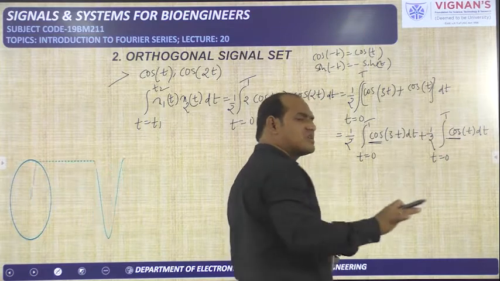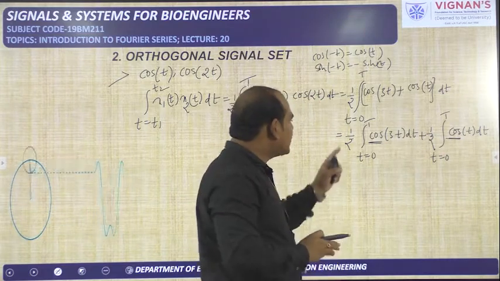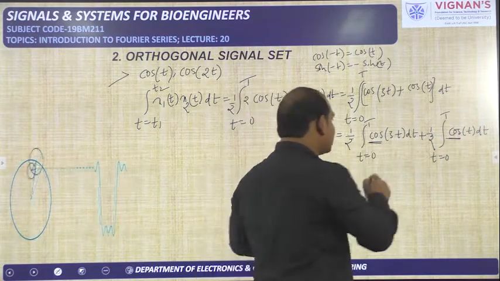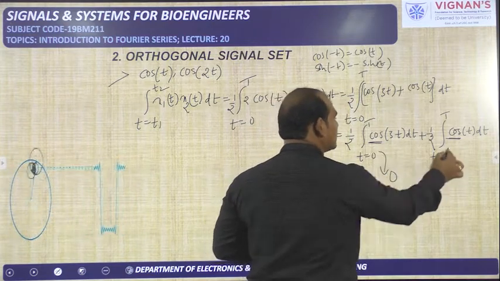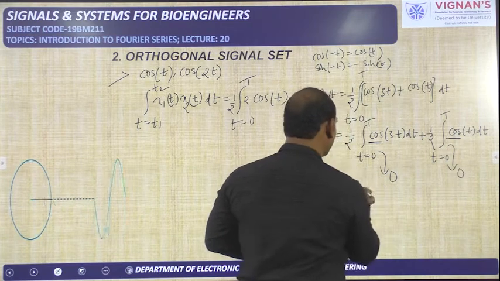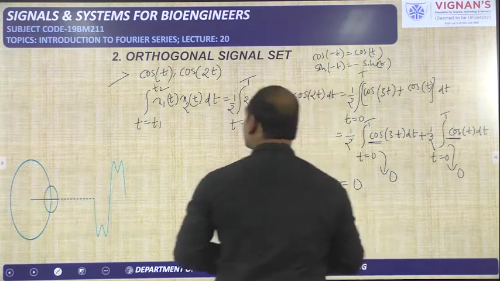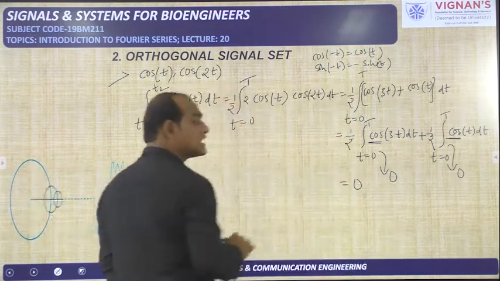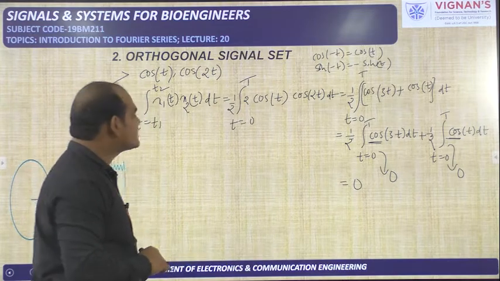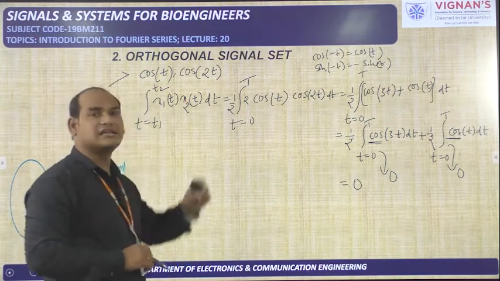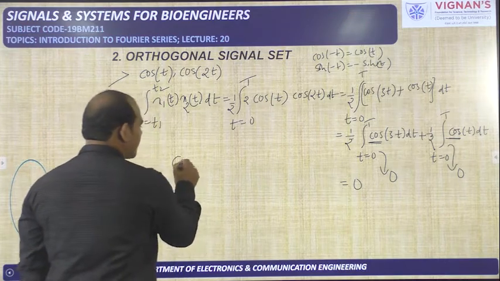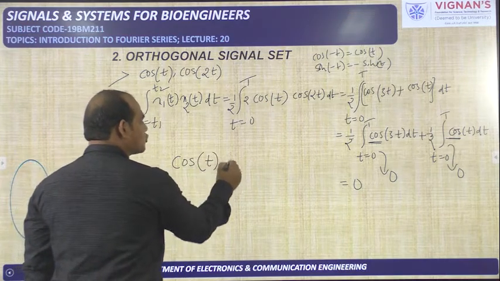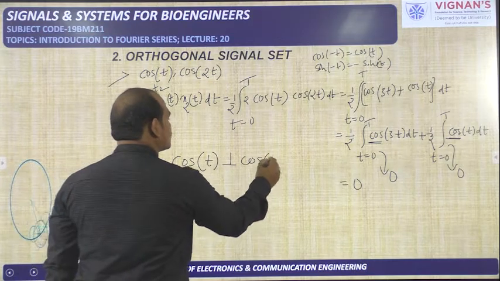So for any cos function or sin function, if you do the integration over one period, that is the calculation of area, and that will become 0. 0 plus 0 is 0. What we got? This condition is satisfied. The orthogonality condition is satisfied for these two signals, cos t and cos 2t. That means cos t is orthogonal to cos 2t.